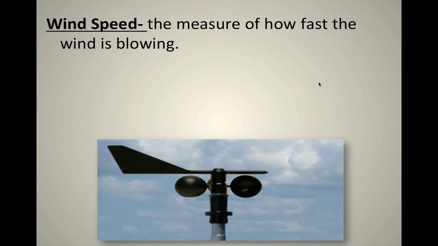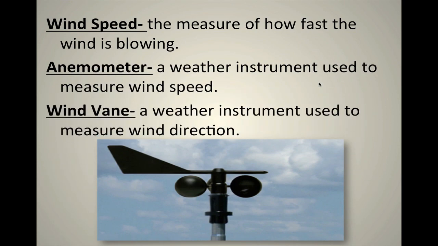Even more weather instruments. We got anemometers and wind vanes. And an anemometer measures, look at the top, wind speed, which is the measure of how fast the wind is blowing. An anemometer, and that's how you pronounce it, measures wind speed. So, the definition: anemometer, a weather instrument used to measure wind speed. On the other hand, a wind vane has to do with wind, of course, but it measures the direction that the wind is blowing. Wind vane, a weather instrument used to measure wind direction.